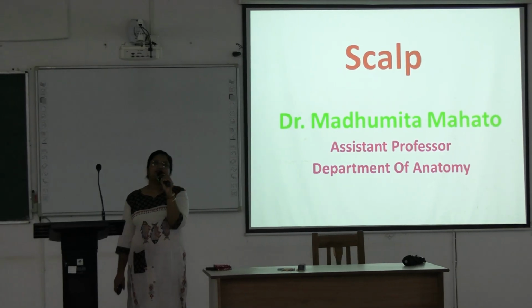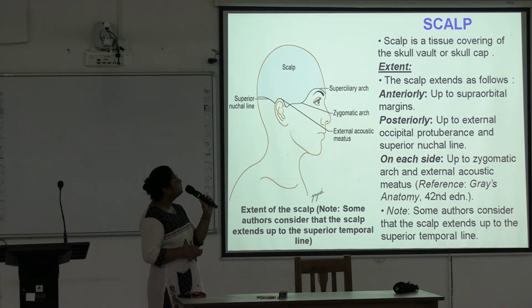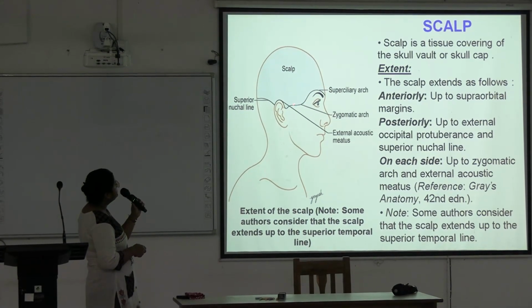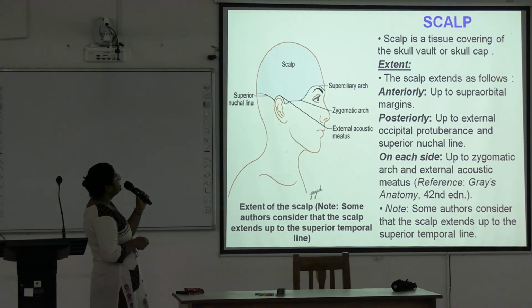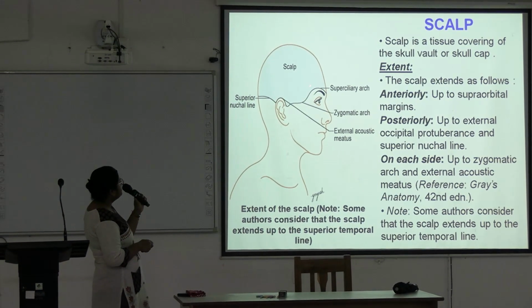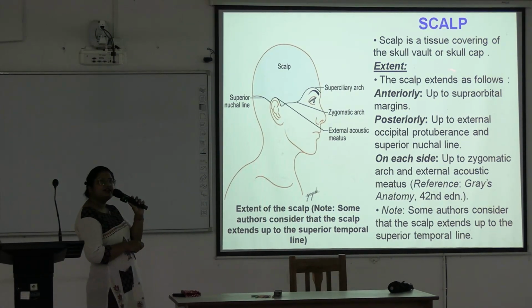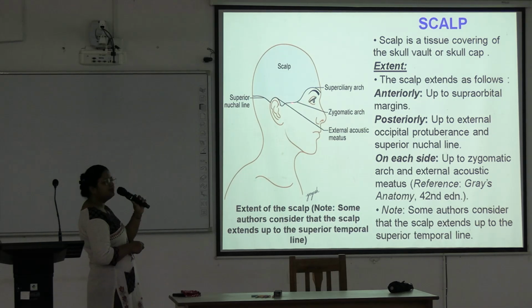So today we will discuss the scalp. Scalp is a tissue covering the skull vault or skull cap. This light blue colored area is forming the scalp. Here is the extent: anteriorly from the superciliary arch, upper margin of the orbit, up to posteriorly the superior nuchal line, and on each side up to the zygomatic arch and external acoustic meatus.